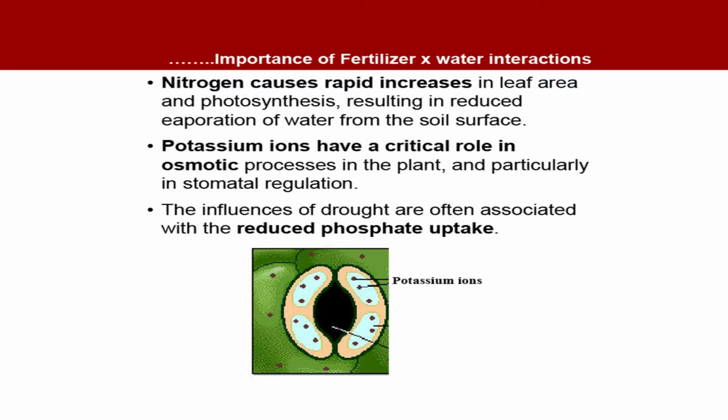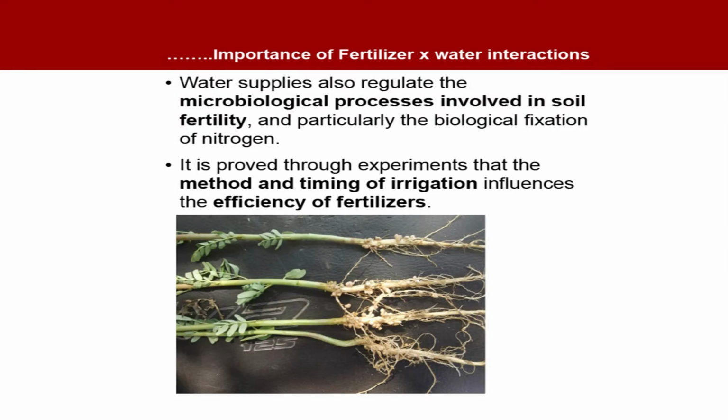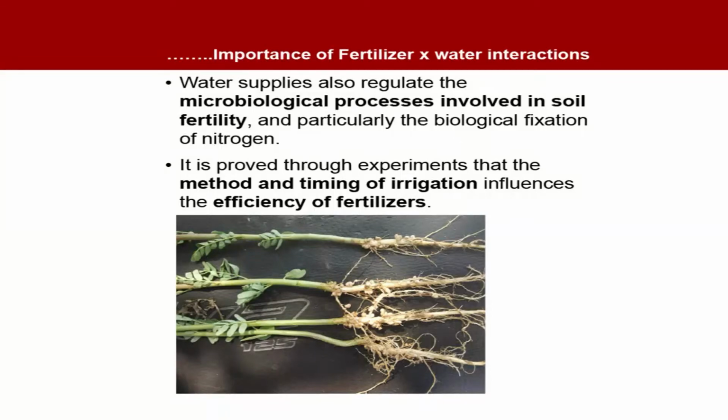That means, under drought conditions, if we give sufficient phosphorus supply to the plant, it can very well counter the ill effect of drought. Water supplies also regulate the microbiological processes involved in soil fertility, particularly the biological fixation of nitrogen. These microbes also require ideal moisture conditions for their activity. If we have excess water, waterlogging or submerged conditions, then these aerobic microbes will die and their activity will reduce. Similarly, if there is not enough water, in dry conditions, then also microbes will not perform their activities.